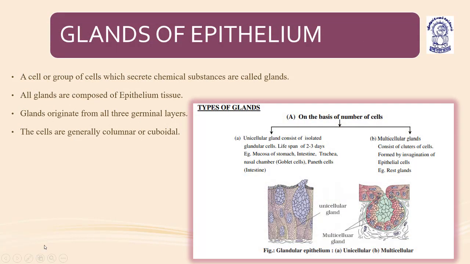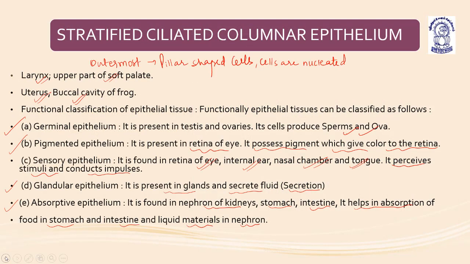Now, there is one more example before coming to the glands of epithelium: the stratified non-ciliated columnar epithelium. Example, epididymis. So epididymis of the male reproductive tract is, sorry, it is epiglottis, not epididymis. Epiglottis.